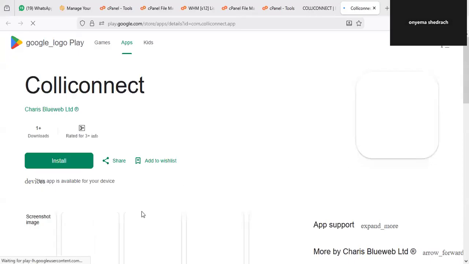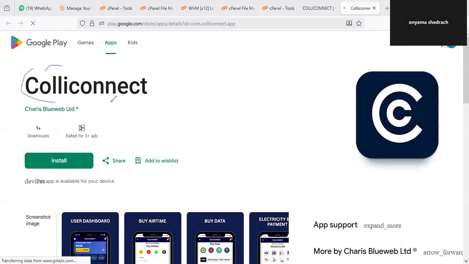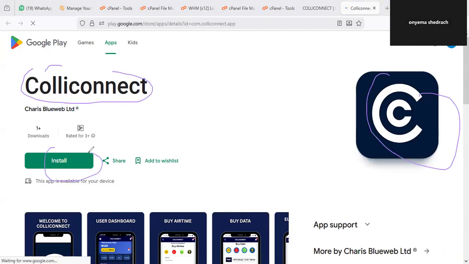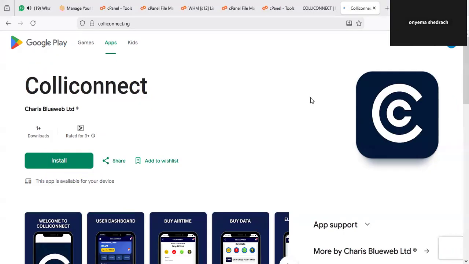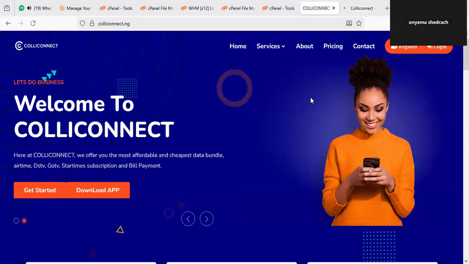So you can see it now. Make sure that you are downloading the right app. Make sure that it is written Colliconnect. You can see it right away here. Make sure that this is it, and you can see the logo here. So just click on install for those of you that are using Android device, and then you store the app directly there. So what we are trying to say here is that Colliconnect is also on Play Store. You can download it right away.